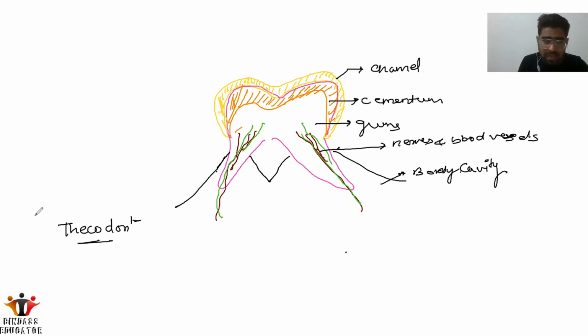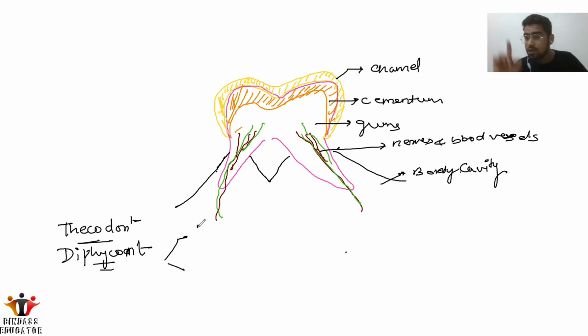Okay, one more term we have for the teeth is diphyodont. What is the meaning of diphyodont? Actually, diphyodont means that we have two sets of teeth. What is that? First is the deciduous, meaning the milk teeth.